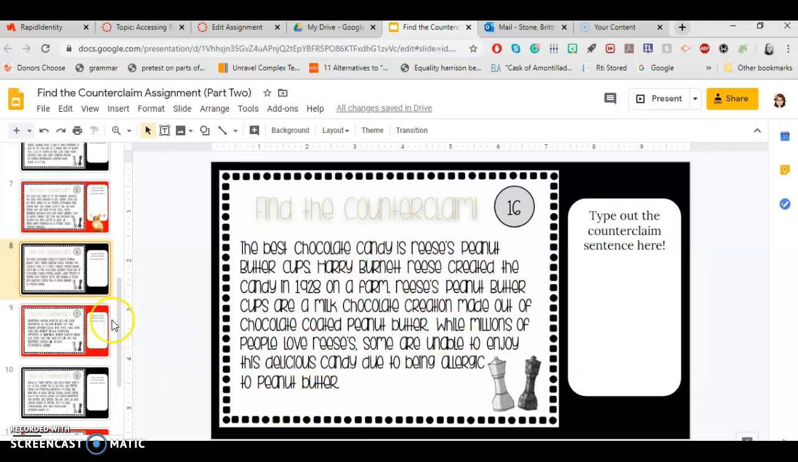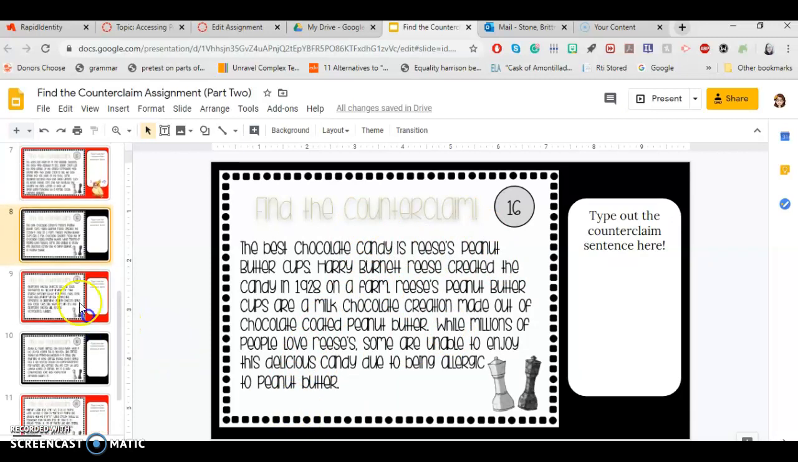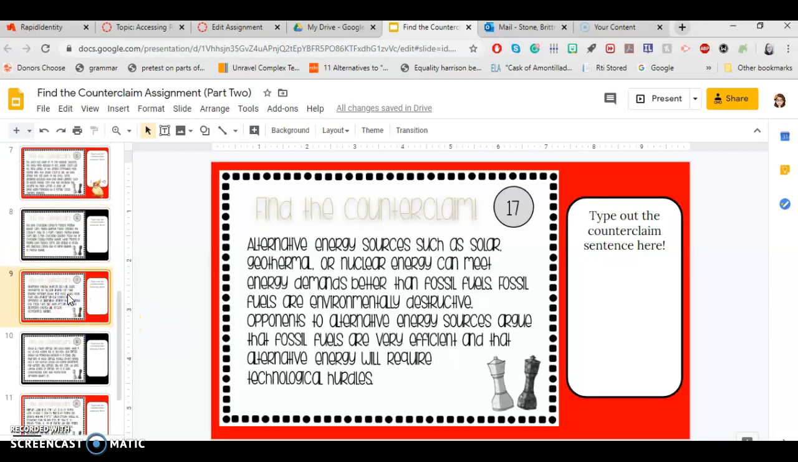the counterclaim. Okay, so continuing on, number 17. Alternative energy sources, such as solar, geothermal, or nuclear energy, can meet energy demands better than fossil fuels. Fossil fuels are environmentally destructive. Opponents to alternative energy sources argue that fossil fuels are very efficient and that alternative energy will require technological hurdles. So this one's a little bit more difficult because of the vocabulary here.